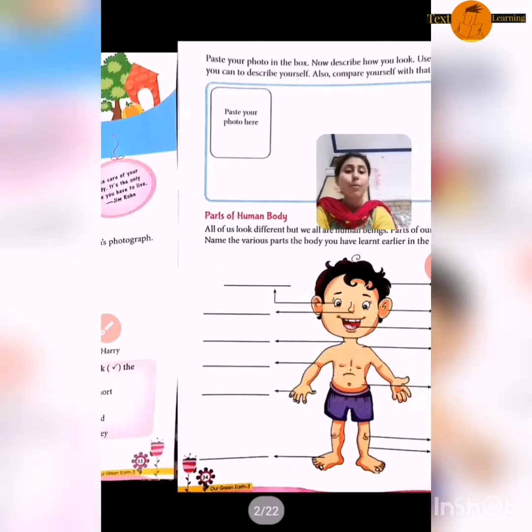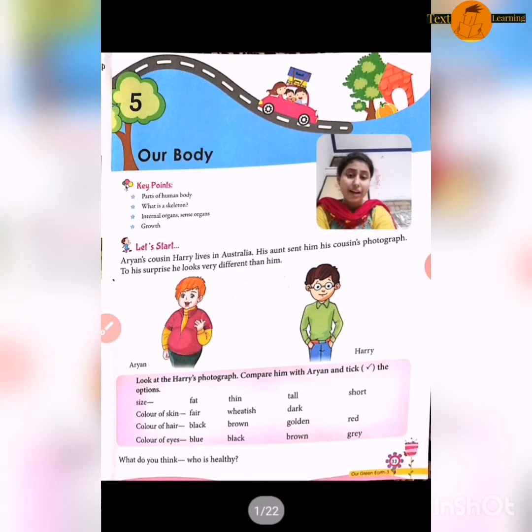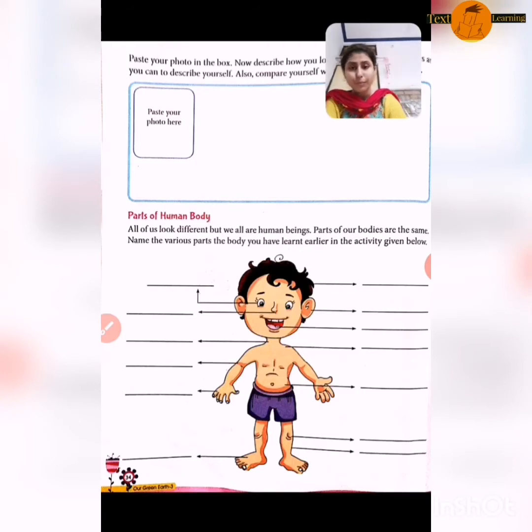You can take help from this list, like fat, thin, fair. You can tell about your skin color. You can write about your hair and color of eyes. Okay, parts of the human body.